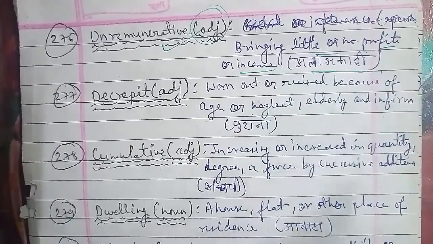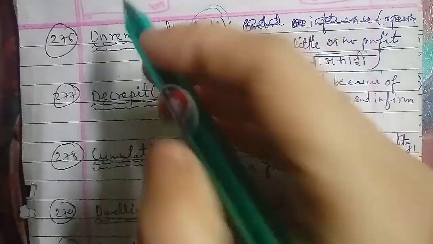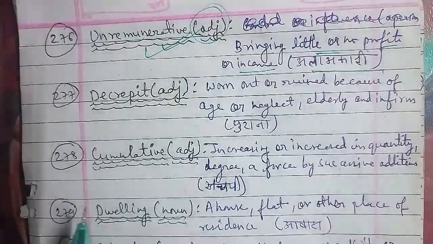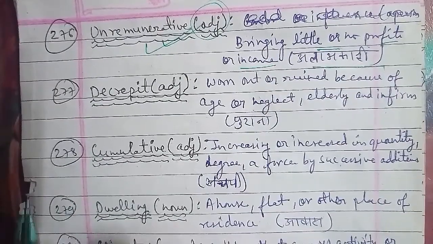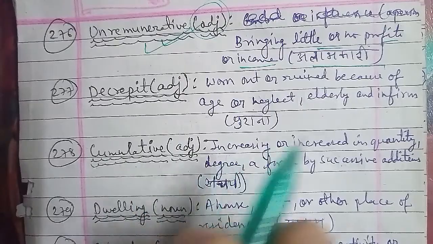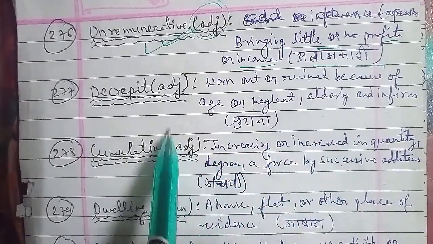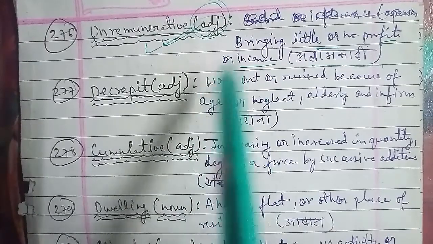Cumulative, that is increasing or increased in quantity, quantity में increase कर रहा है, हम quantity में increase करा रहे हैं, okay, कोई degree को करा रहे हैं, या फिर a force of successive addition, force आप successively इसको add कर रहे हो, addition ले रहे हो, then you can use the word cumulative there. Okay, cumulative frequency आपने maths में पढ़ी होगी.